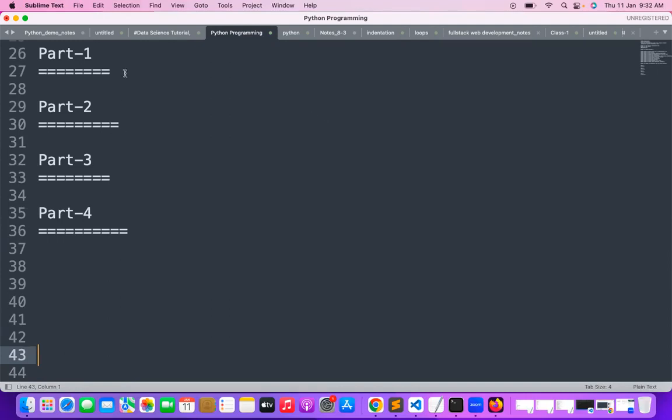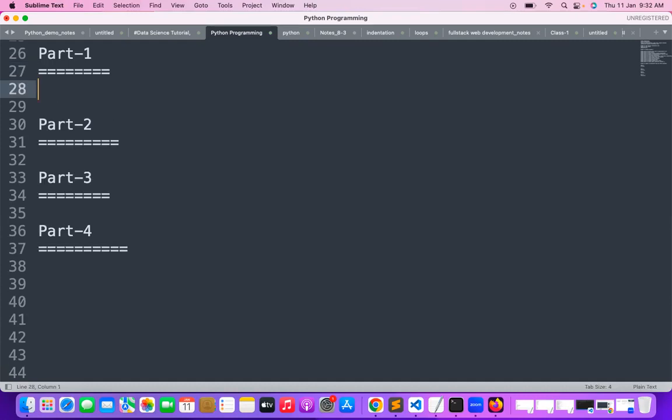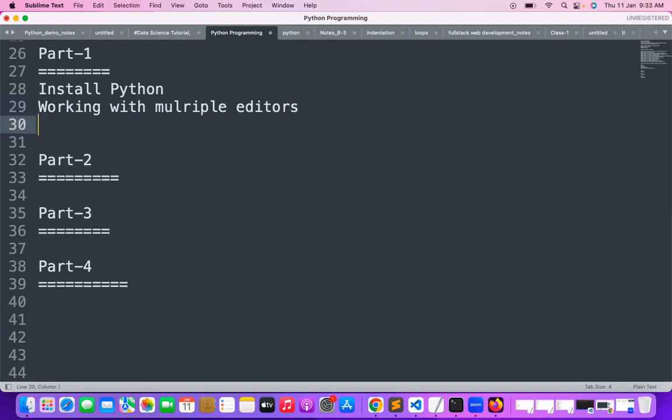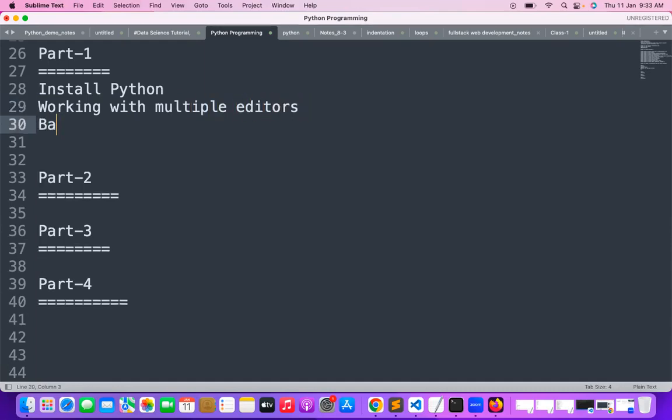In part one, what are we going to learn? First of all, install Python and work with multiple editors, we will see. And after that, basic operators we will be able to perform.